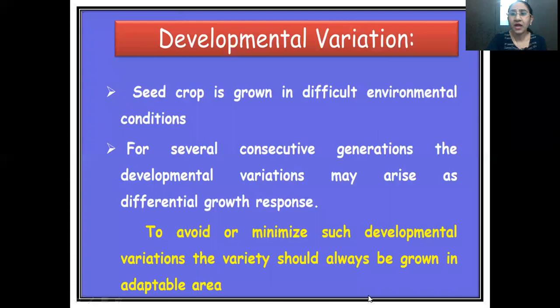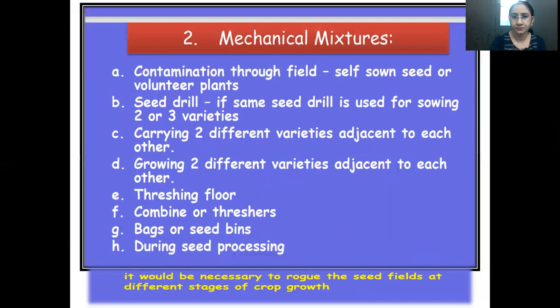So what do we have to do to avoid it? To avoid or minimize such developmental variations, the variety should always be grown in an adaptable area. This is what I told you, that we should always try to grow the seed, or go for seed multiplication, in those areas which are the most adaptable ones.